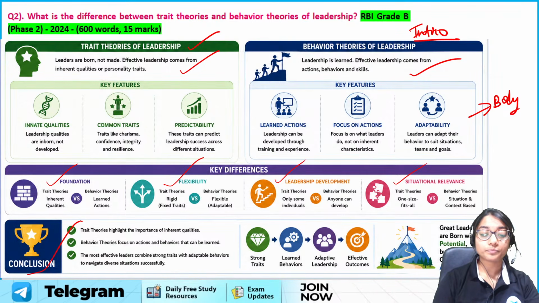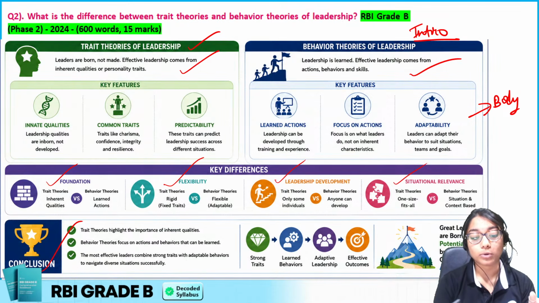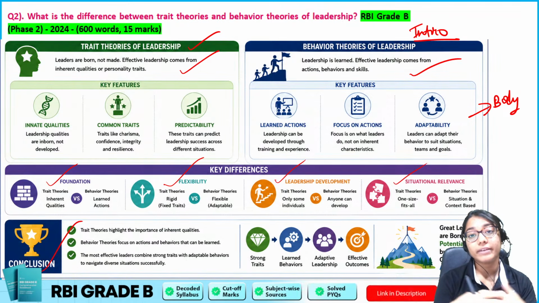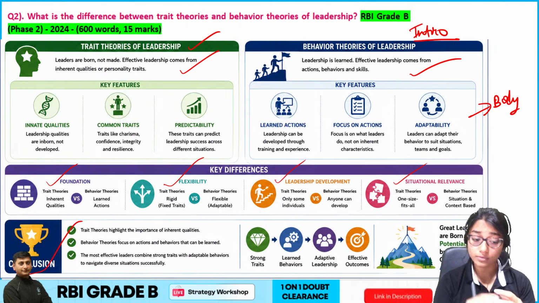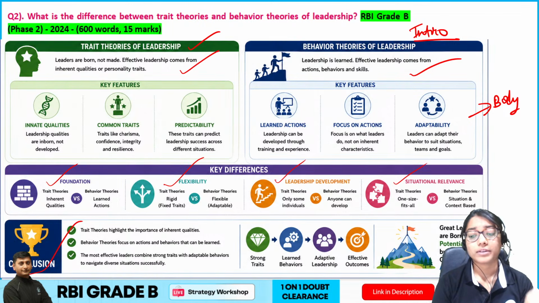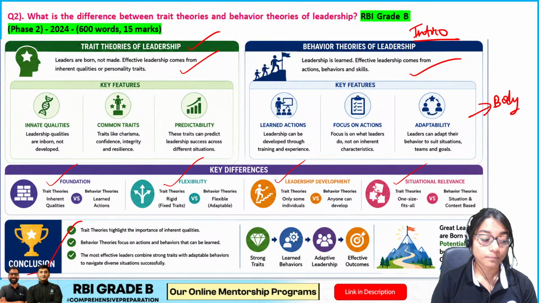What conclusion? Both theories have a different crux. Both are important. The most effective is when we go for a situational scenario wherein we adapt the most appropriate behavior for that scenario. And this is your optimistic solution, how we are supposed to frame this answer. So let us have a look at the model answer.